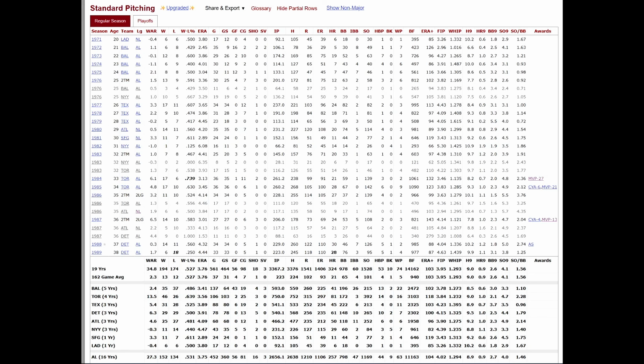Not a lot of accolades. We've got a couple of years with down ballot Cy Young votes. We have one All-Star, but man, I'm looking at this right now, and I don't think I could tell you who this player is. It is Doyle Alexander, and I'm sort of slapping myself over this one. This is one I should have gotten.